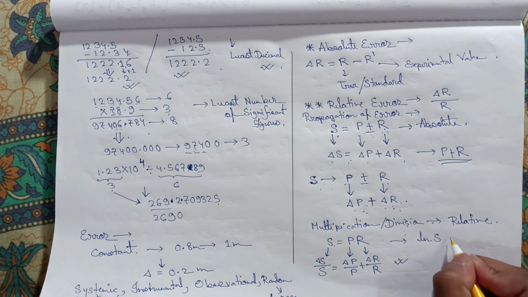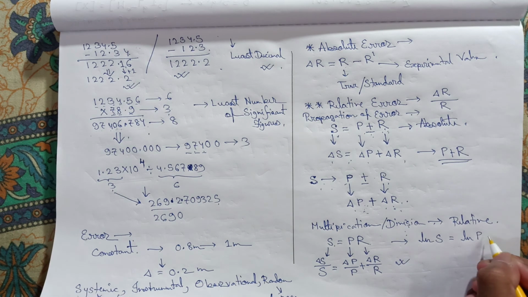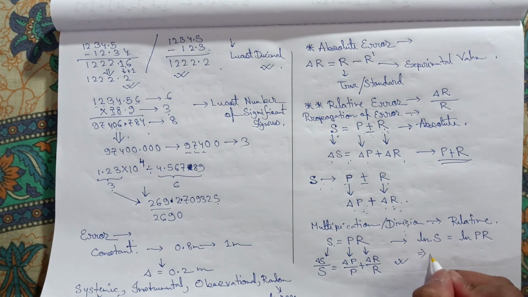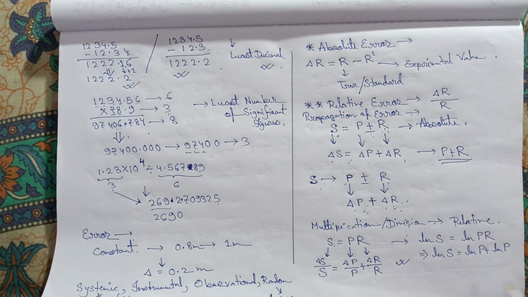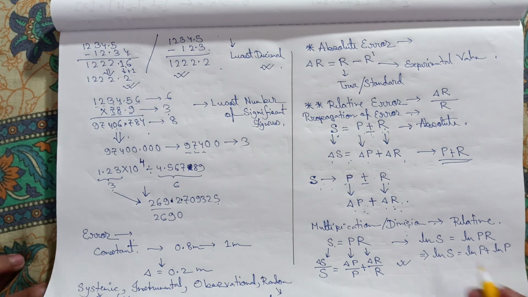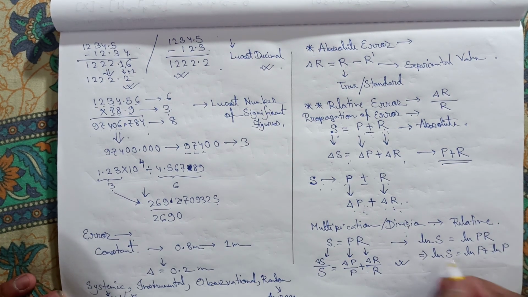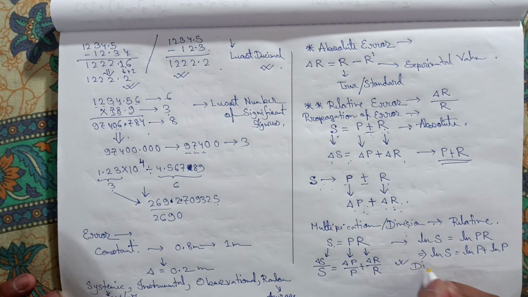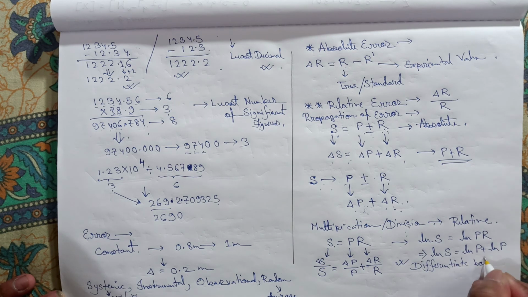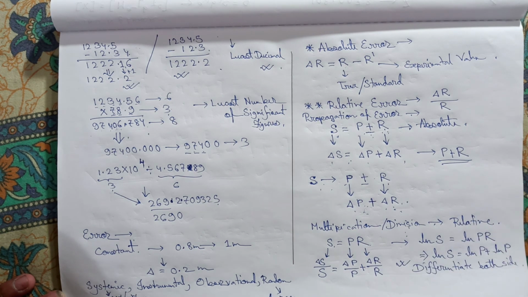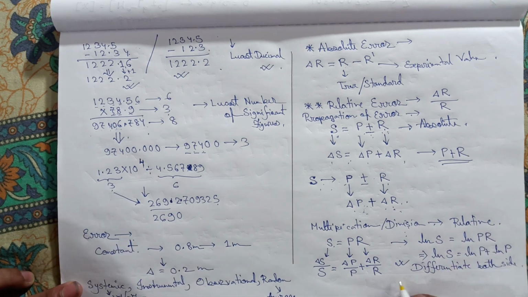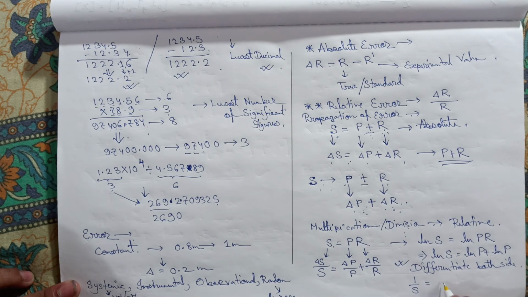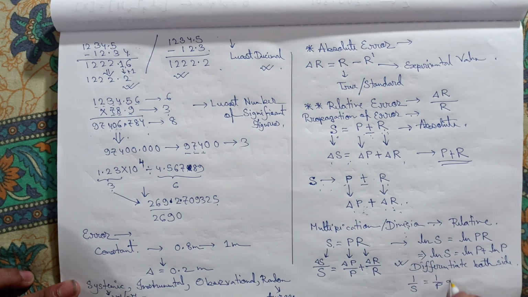We take the logarithm on both sides: ln S equals ln PR, so ln S equals ln P plus ln R. It is a property of logarithms, you will come to know in your mathematics syllabus. Then just differentiate both sides. Let's differentiate with respect to S, then we will get 1 by S equal to 1 by P dP/dS